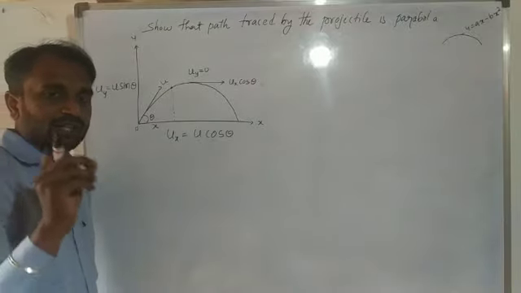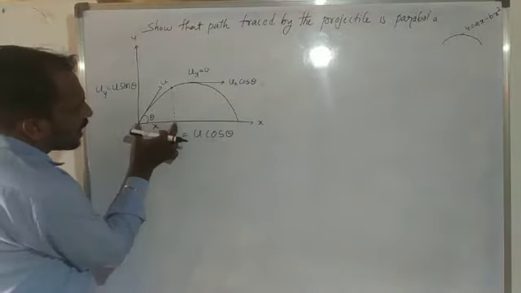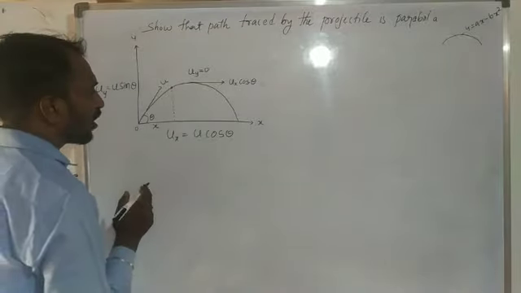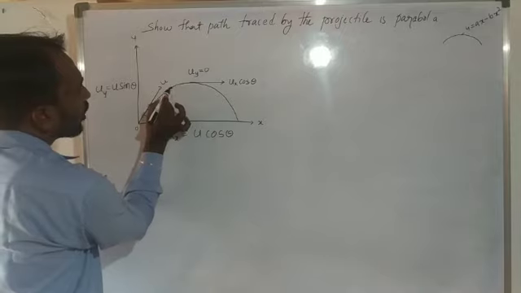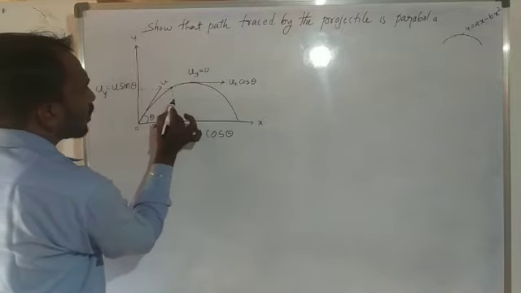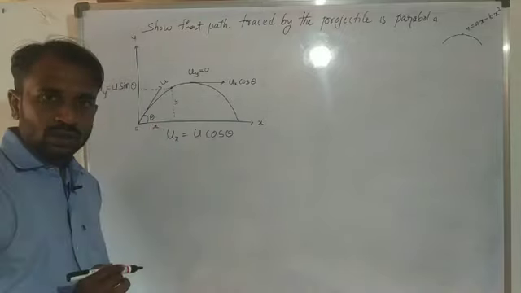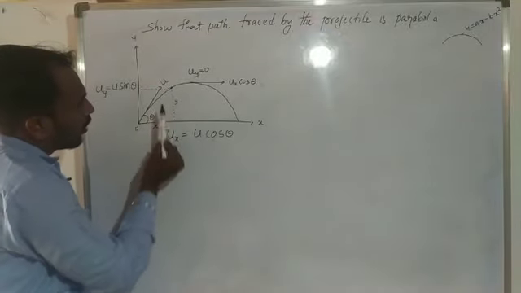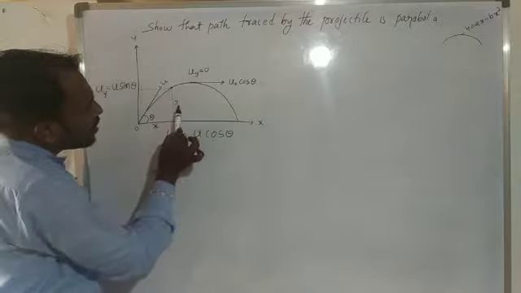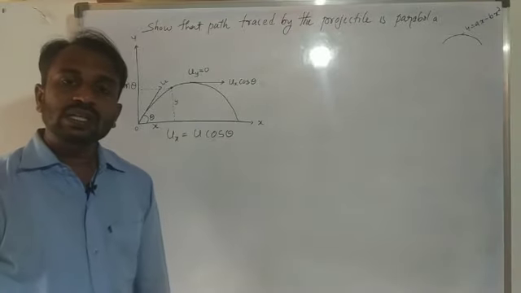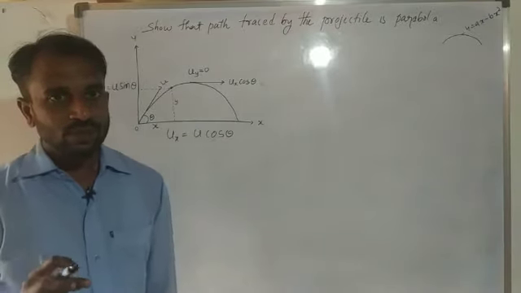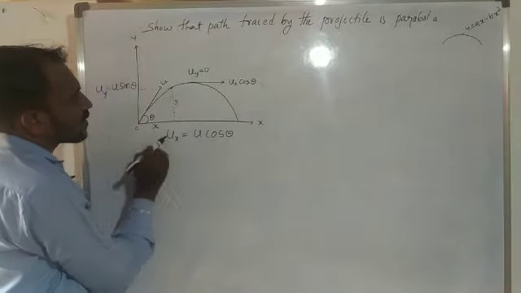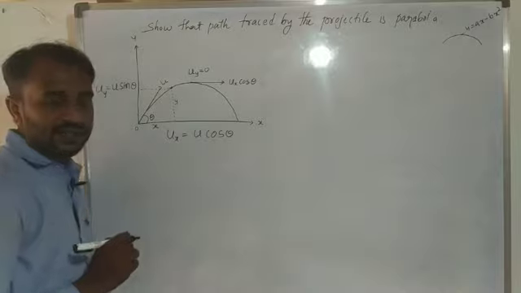Within time t, the object covers x distance horizontally. In the same way, along the vertical component, a body covers a y distance in time t. In the same interval of time, the body covers a horizontal distance x and a vertical distance y.